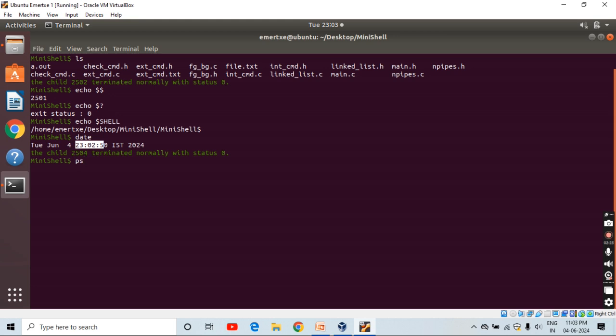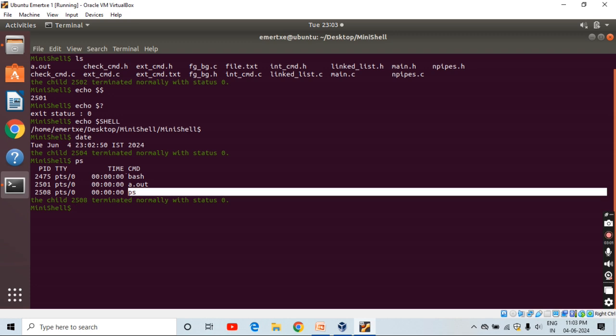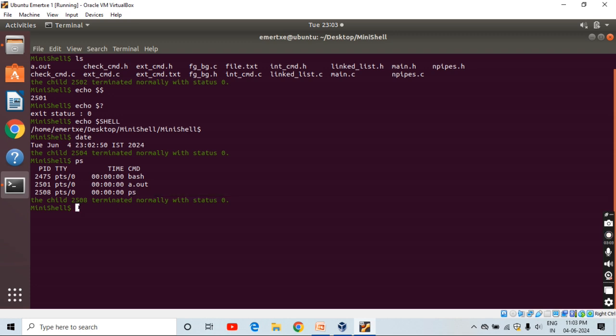The ps command in Linux is a powerful tool that allows you to view information about the processes running on your Linux system. It stands for process status, and it's a command that you can use from the command line to get information about the processes which are currently running. So we will see which are the processes which are running in a system. One is the bash, one is the a.out file, and one is the ps command. So there are three processes running in a system.